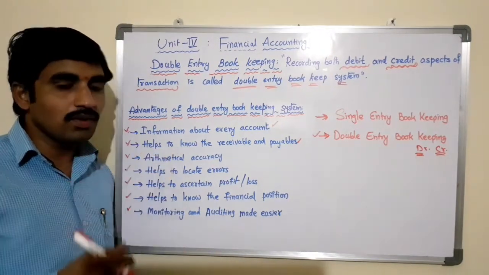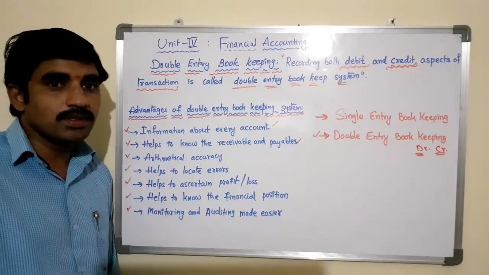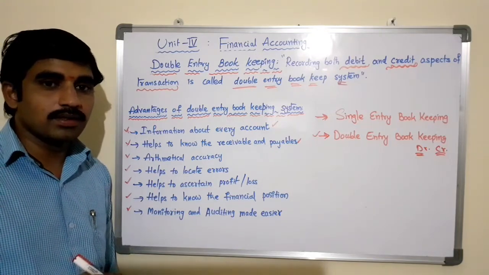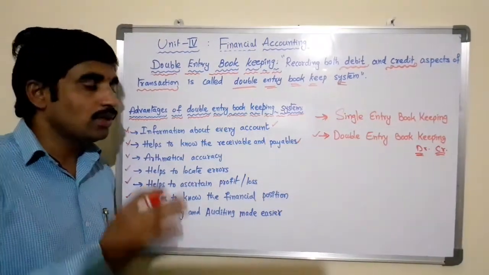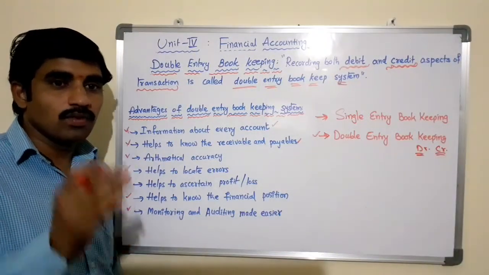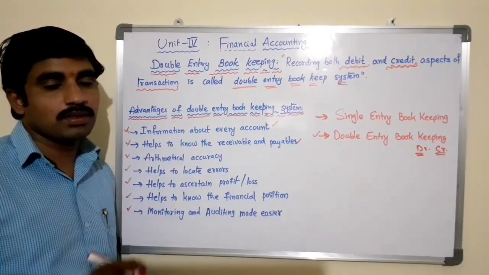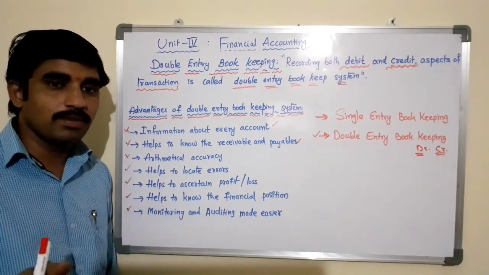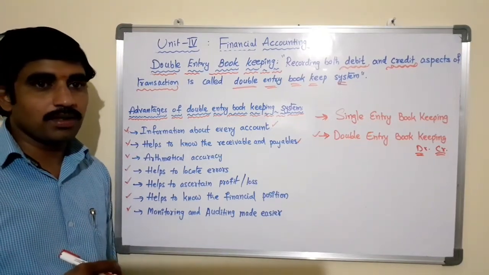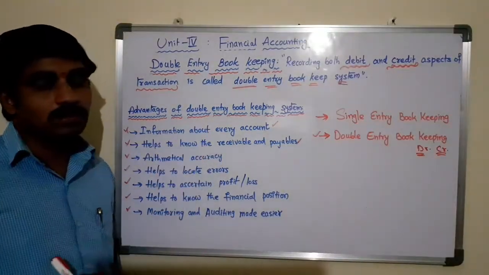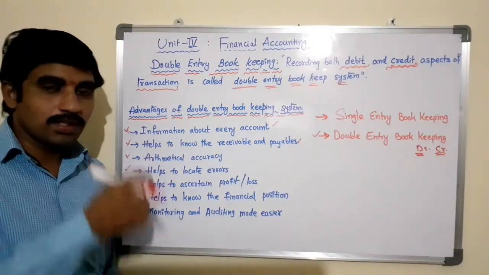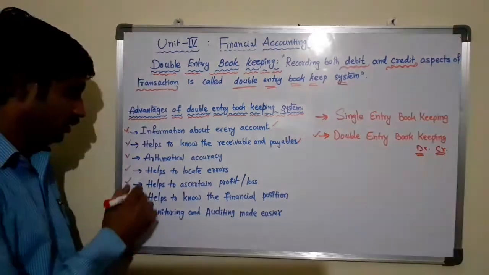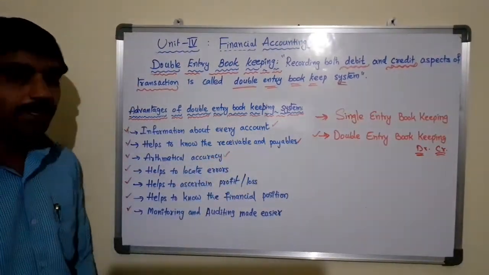How much is owed to the outsiders and how much is due from the debtors, meaning the current assets as well as the current liabilities. This double entry bookkeeping system also reveals or discloses what the business owns as well as what it owes, that is assets as well as liabilities of the business, both current assets, current liabilities, fixed assets and the long-term liabilities also. In this way, the double entry accounting system can help to know the receivables and payables at a specified period in a particular year. The next one is arithmetical accuracy.